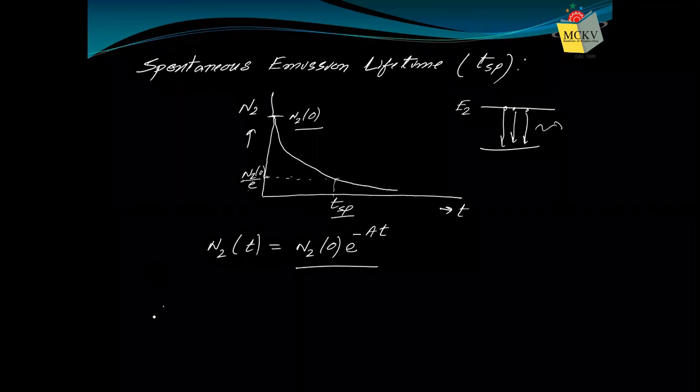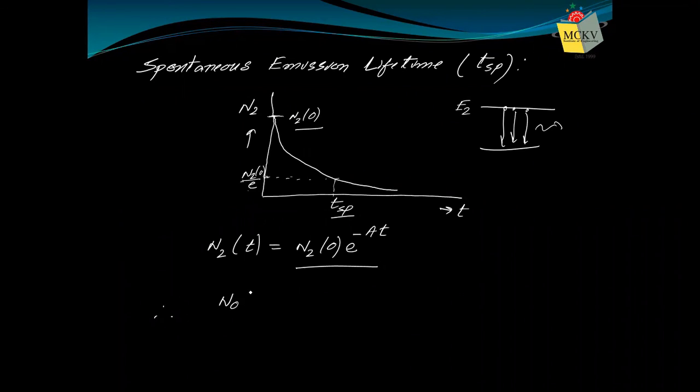So that means we can say this N2(t) will be now N2 0 by e equals N2 0 e to the power minus A tau SP. I'm saying that time is tau SP. So what we get, N2 0 cancels out. This is e to the power minus 1.